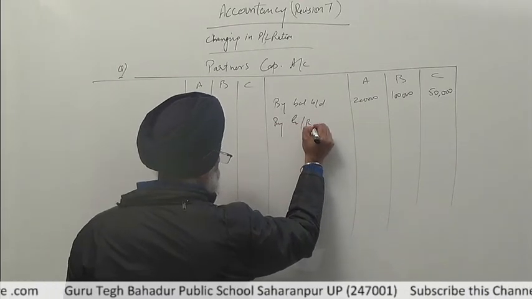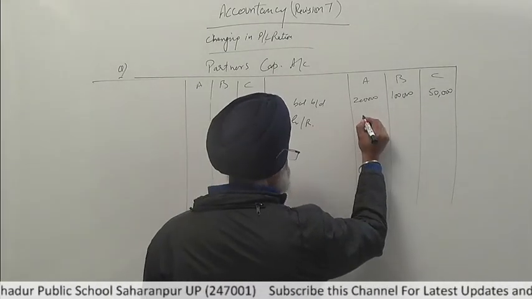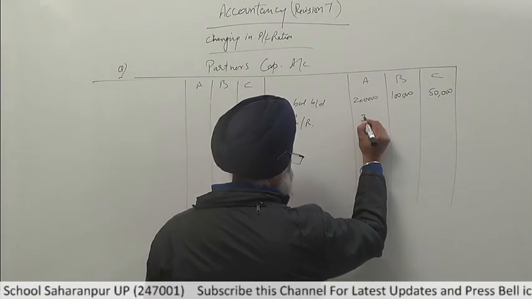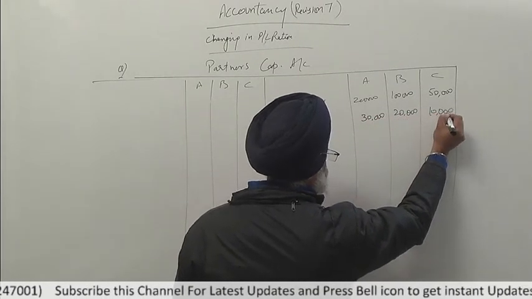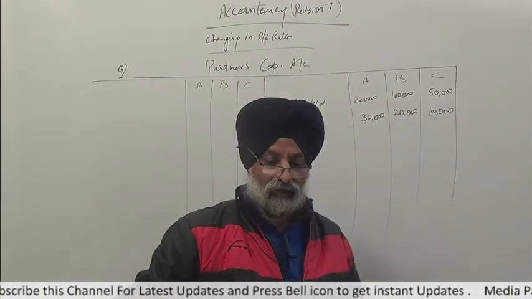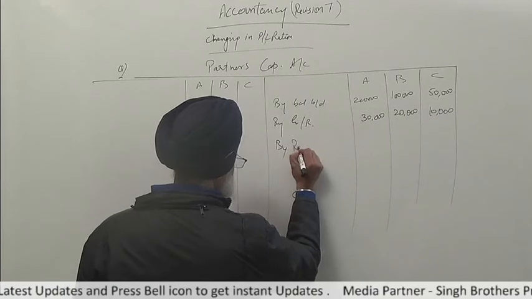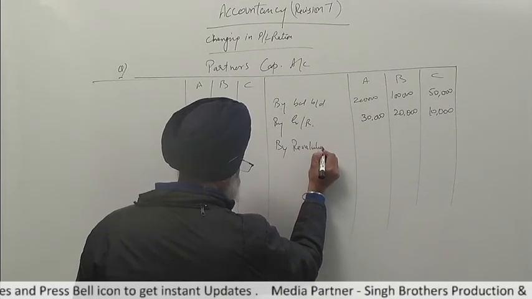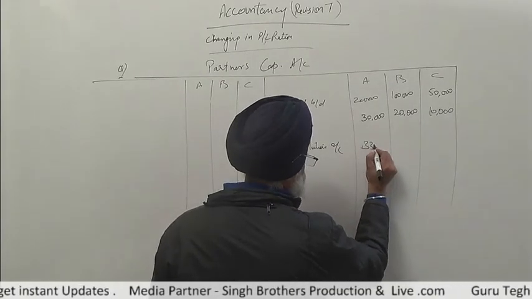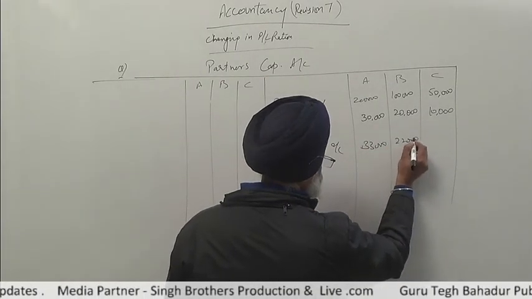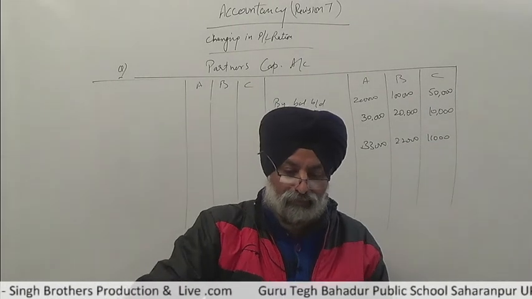General reserve 60,000 is given, so divide this 3:2:1 in their old ratio: 30,000, 20,000 and 10,000. Next, the profit from revaluation, from the revaluation account we made, is transferred to partners capital account: 33,000, 22,000 and 11,000.